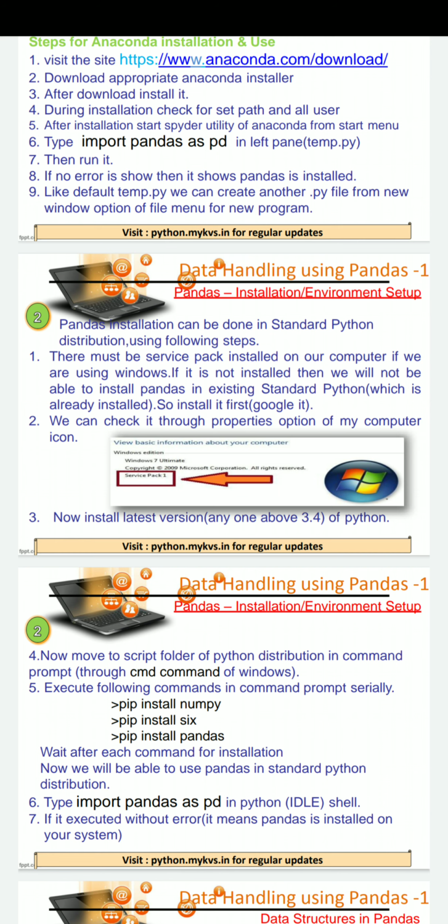We can check it through the properties option of the My Computer icon. If Service Pack 1, which is written here in a box, is there on your system, it means Service Pack 1 is installed. If it is not installed, then first of all you will have to Google it, download Service Pack 1, install it, then move towards point number 4.